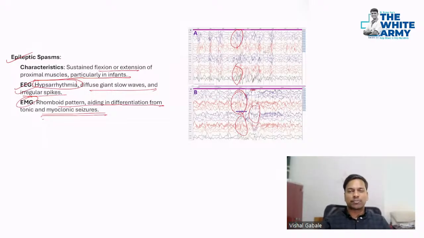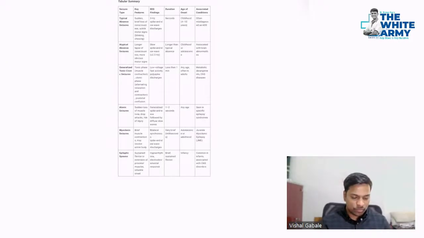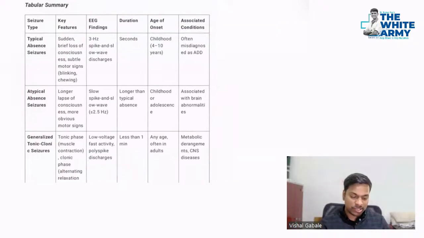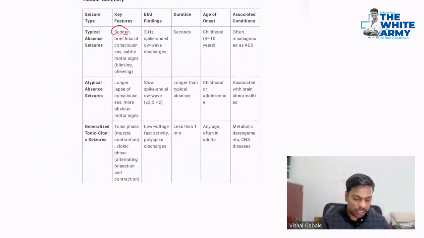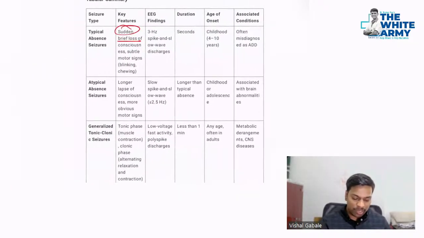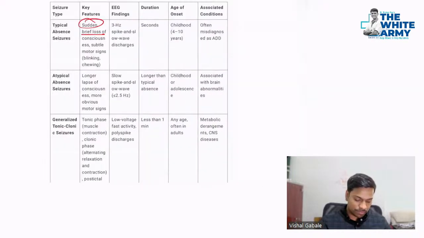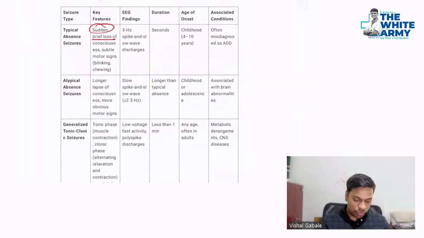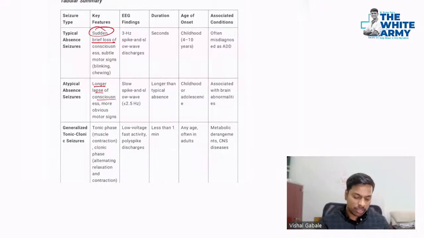Okay, epileptic spasm, mostly seen in the pediatric population, so don't worry about this much. Okay, so this is a summary of things we just discussed. Typical absence seizure is a sudden, brief. Atypical is a longer lapse of consciousness. The EEG feature in the typical is 3 hertz. Here it is less than 2.5 volts.